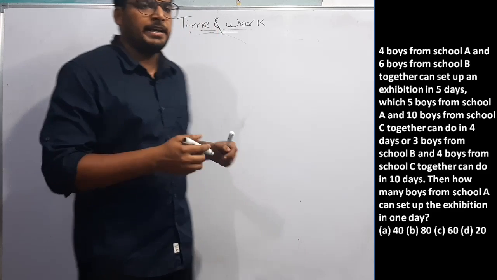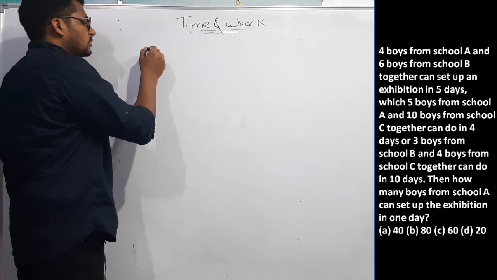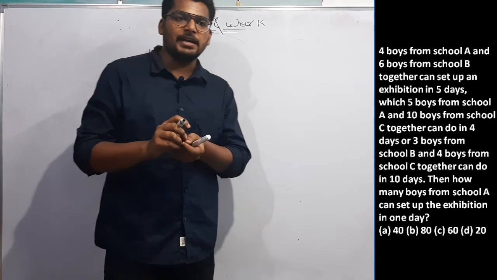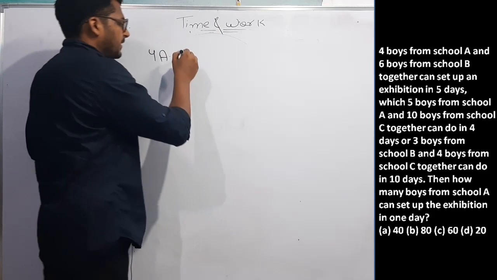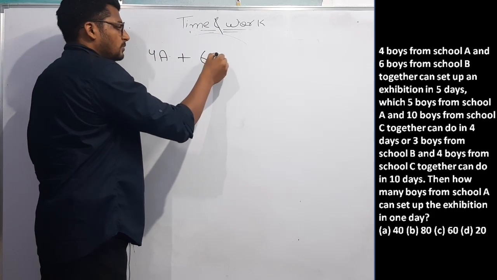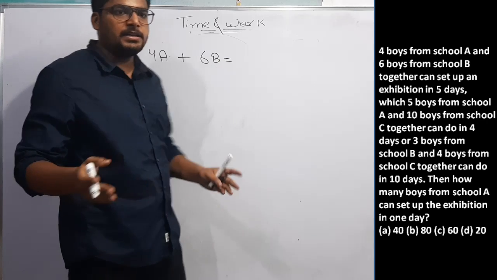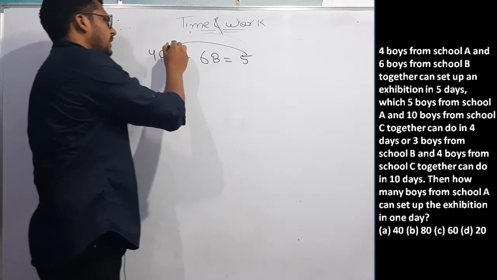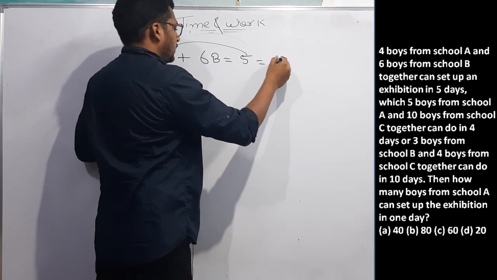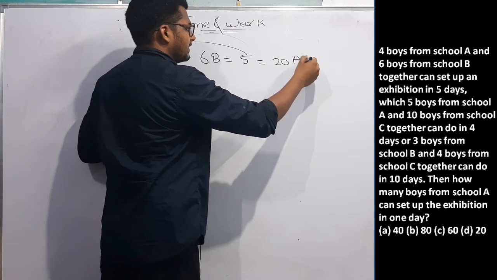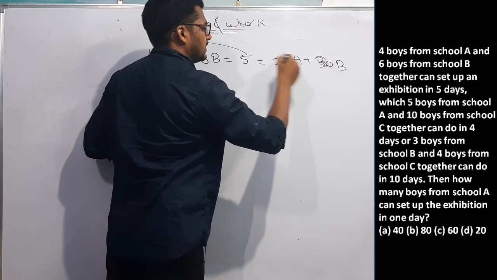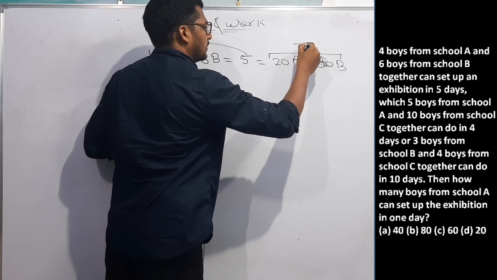Next question is saying 4 boys from school A, let efficiency of boys from school A be A, and 6 boys from school B can complete the work in 5 days. That means what will be the total work? If I multiply 5 this side, 20A plus 30B. This is the total work.